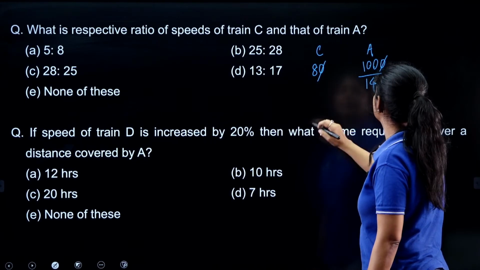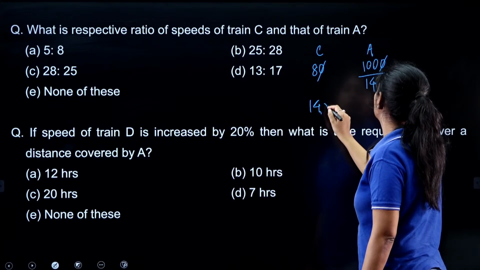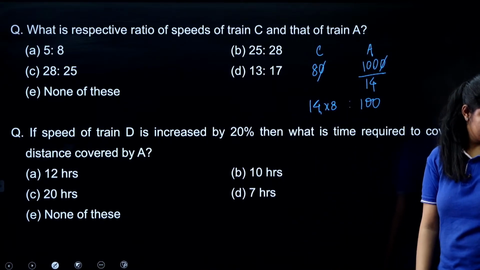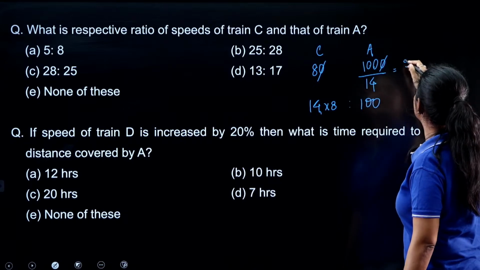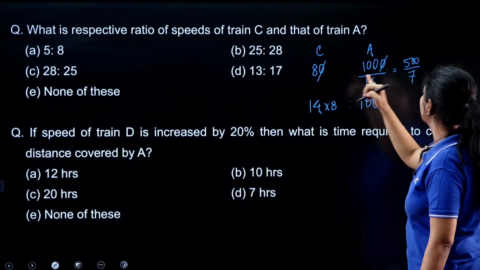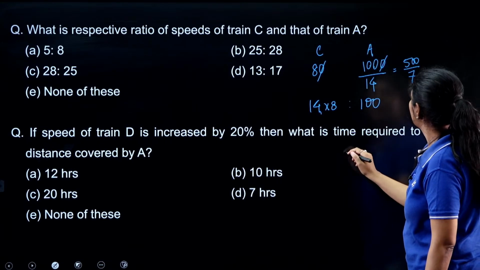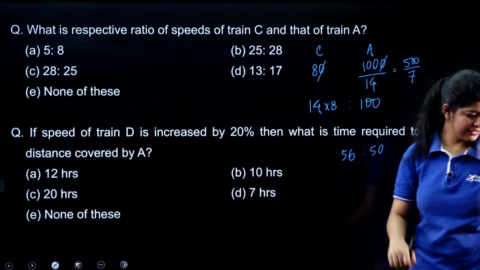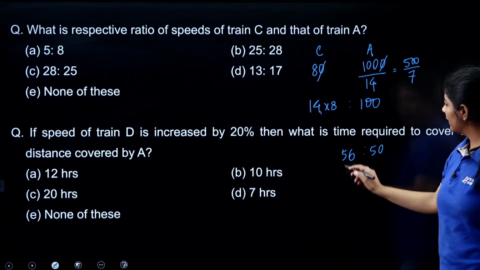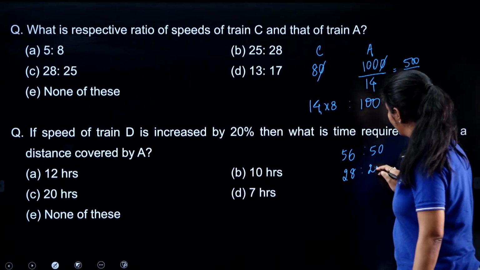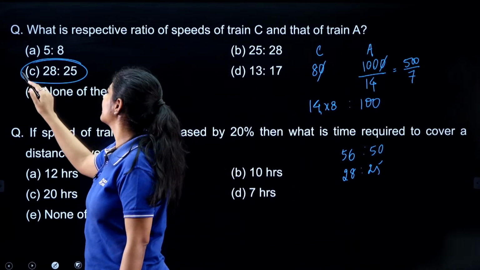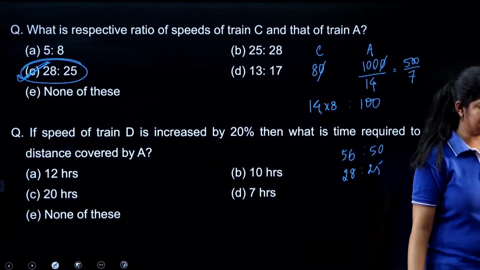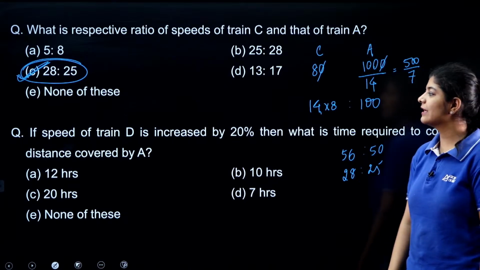Right? So this one and this one are eliminated. 14 into 8 to the ratio 100. This is what we are getting, or you can also reduce it as 500 by 7. If we multiply it, we get 8, that is 56 by 50. Are we getting this? If we reduce it, we can write it as 28 by 25. That means option C is the correct one. It's quite easy, and we can easily calculate it, right? Option C is the correct one.